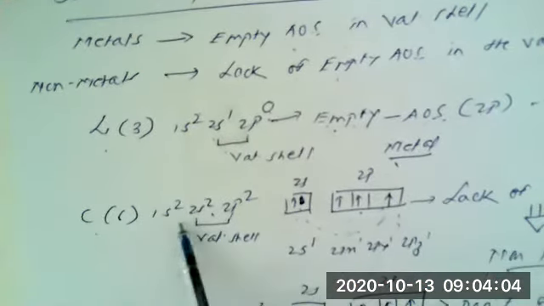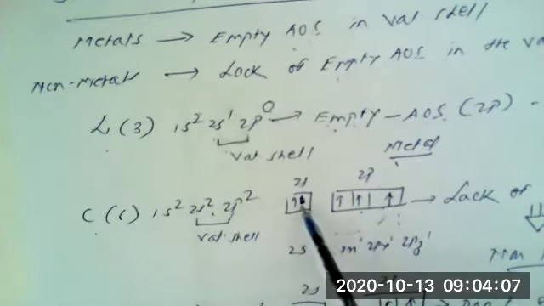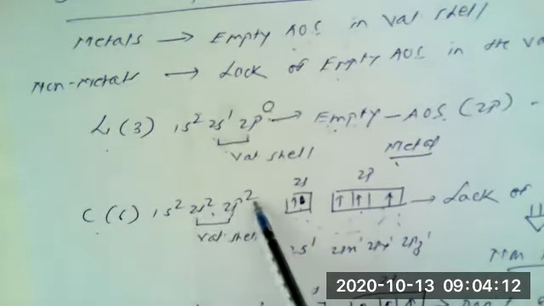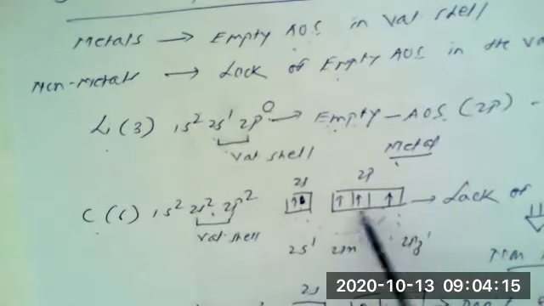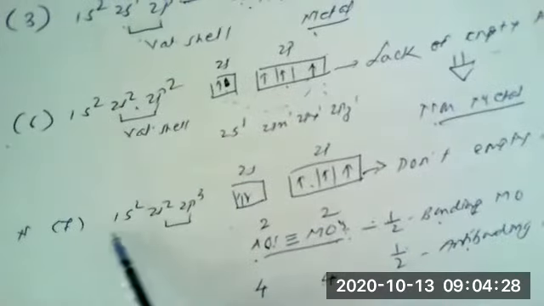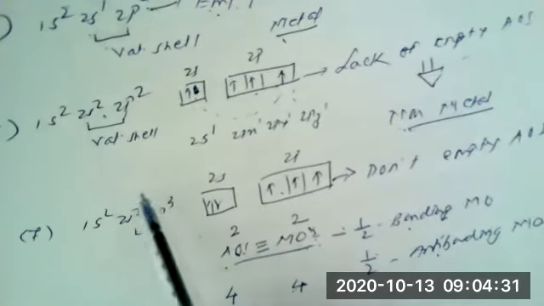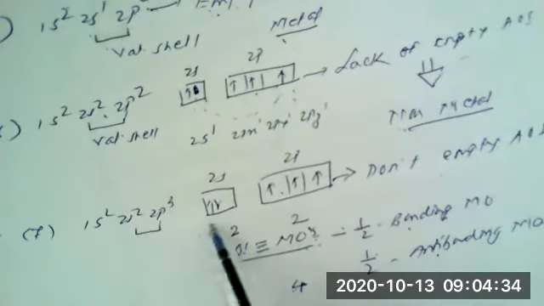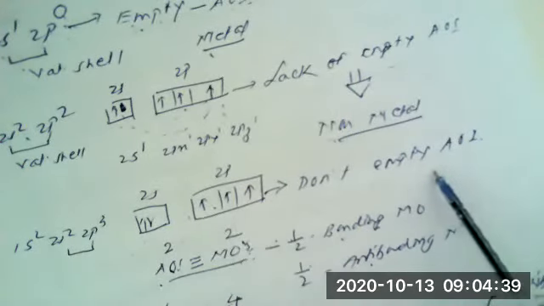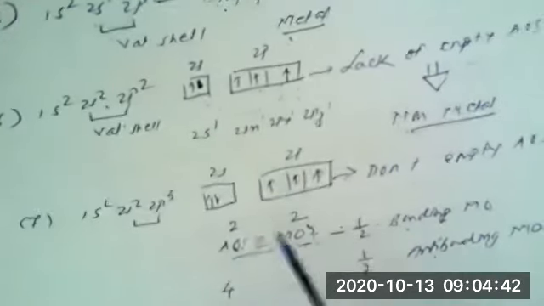For example, carbon, as I mentioned just now, has the electron configuration 1s2, 2s2 and 2p2. One of these electrons is unpaired and is promoted to the 2pz level. So no empty orbitals are there. So carbon is also a non-metallic element because of the lack of empty orbitals. Similarly, we have seen the example of nitrogen, which contains 5 electrons in the valence shell, 2s2 and 2p3. So this also does not contain any empty atomic orbitals, hence it is a non-metallic element.